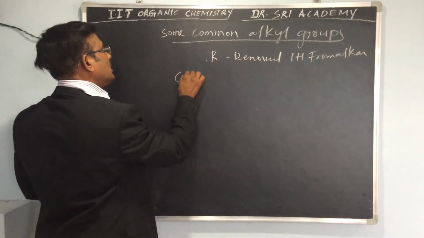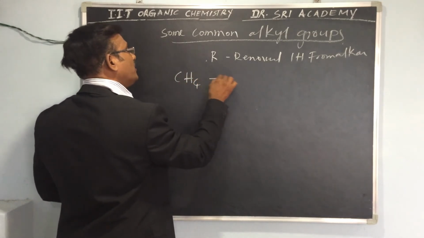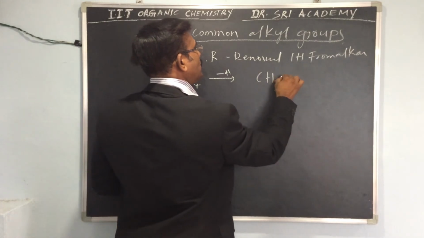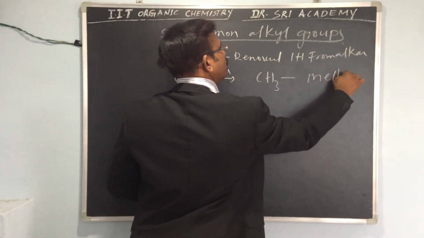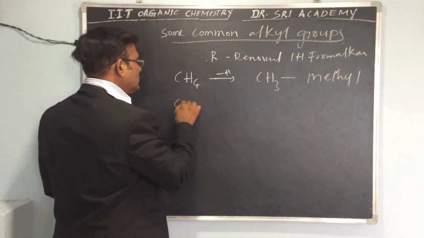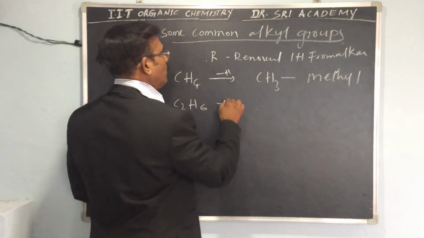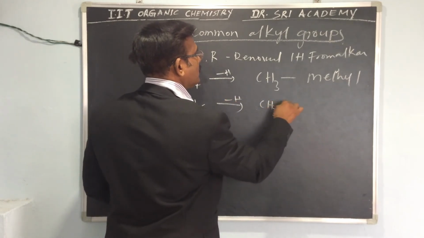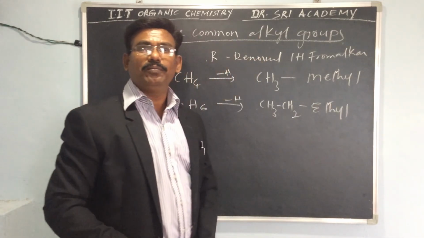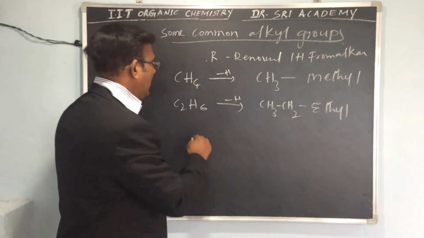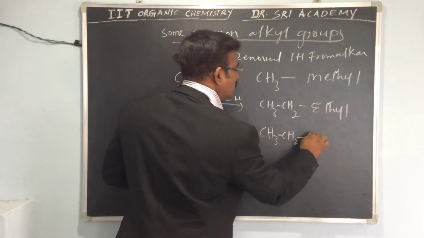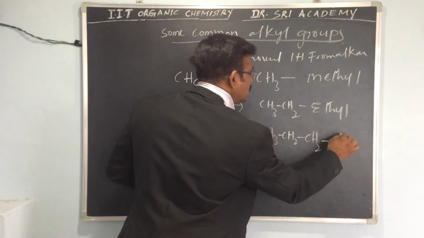For example, CH4, you remove one hydrogen, minus one hydrogen, so CH3. So this is called the methyl. Now C2H6, remove one hydrogen, CH3, CH2, ethyl. Methyl, ethyl, propyl. Propyl, CH3, CH2, CH2, this is called propyl.